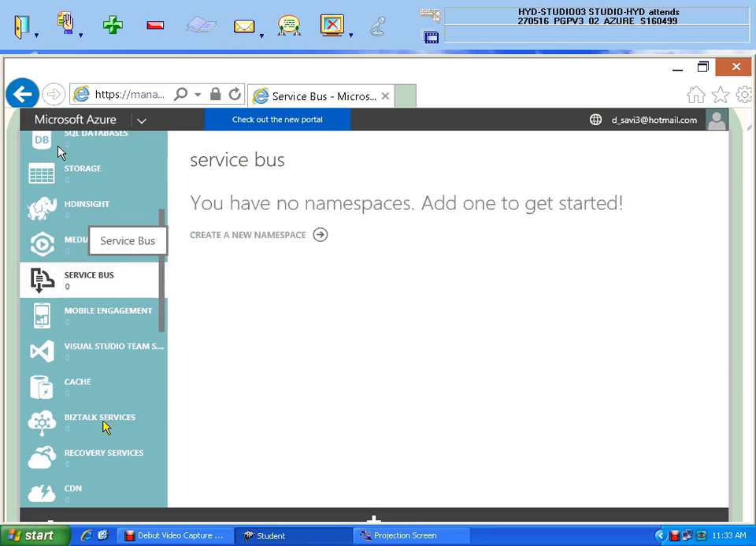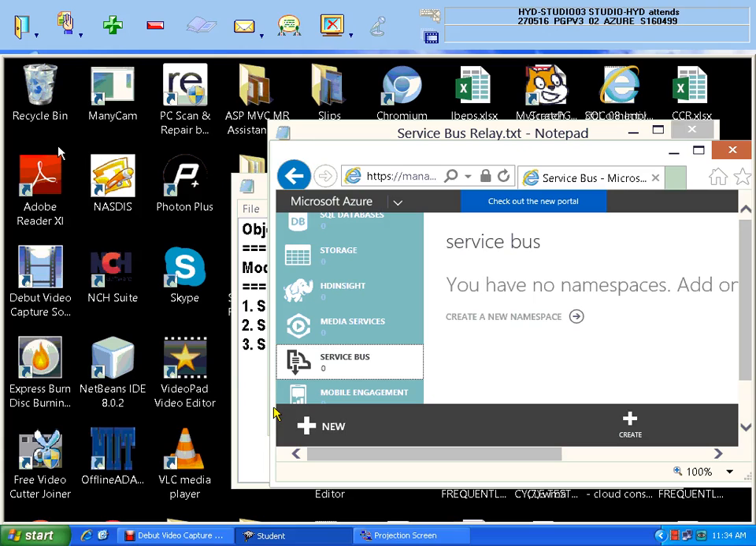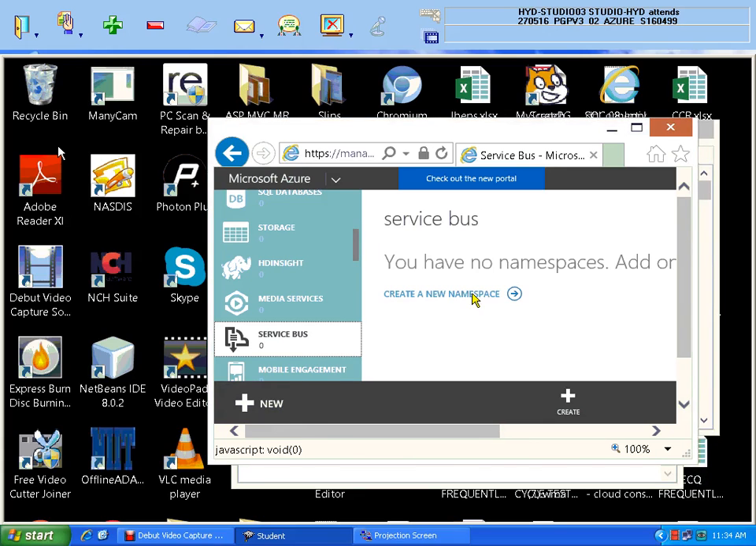When you click on this service bus, at the bottom you will find a New button, or you can see here also Create a new namespace. Either one you can click. For your understanding, I am just medium sizing. Either one you can use. I am clicking on this. Creating a new namespace is nothing but service bus creation.